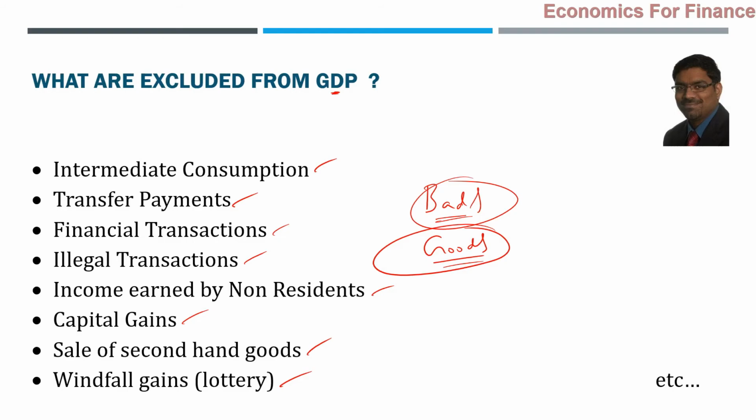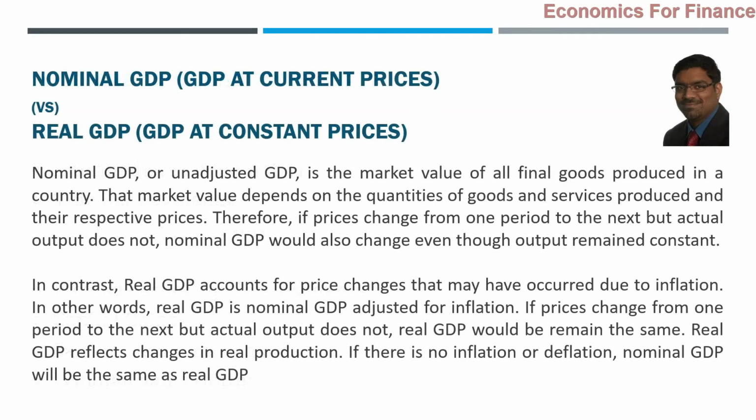Whatever happens within the boundaries of India comes under the domestic territory of India, so that forms part of the GDP of India. Income earned by non-resident Indians will not form part of the GDP of India. These are the points to be noted while computing the GDP, that is, gross domestic product, naturally at market prices.